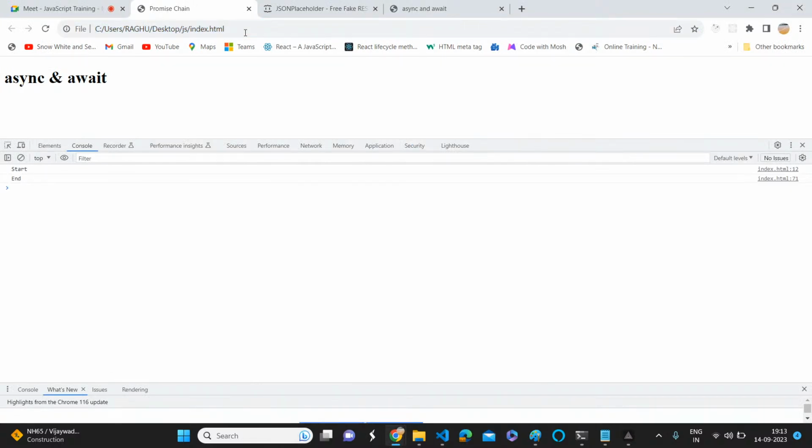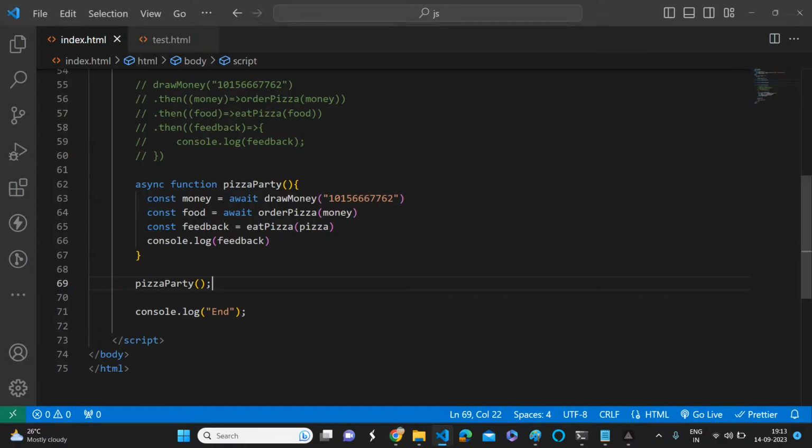So hopefully it will print the feedback because it will do all the synchronous calls, all the promise chains, and it will resolve everything. And at the end, we will get the result. index.html, please print the output. Otherwise, I need to break down my head. Oh, very good. Okay, no problem. What is that? It is showing pizza is not defined. Okay, I think we did some syntax mistake. This is the food, right?